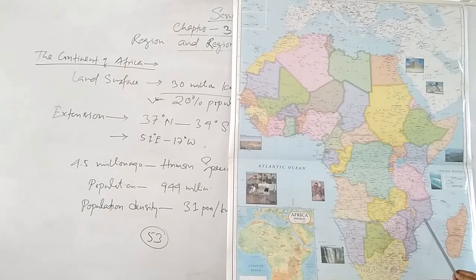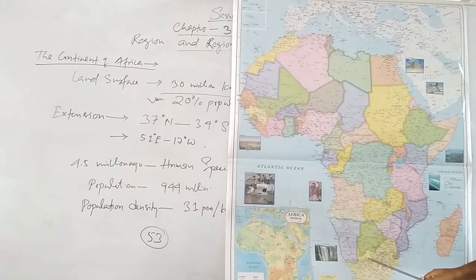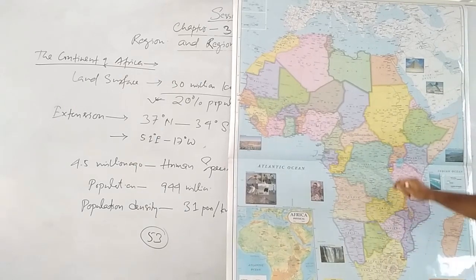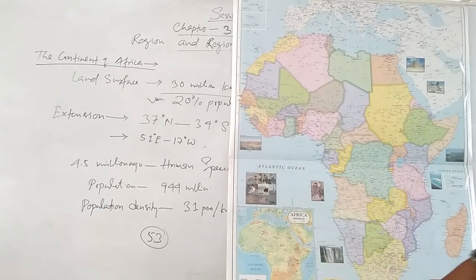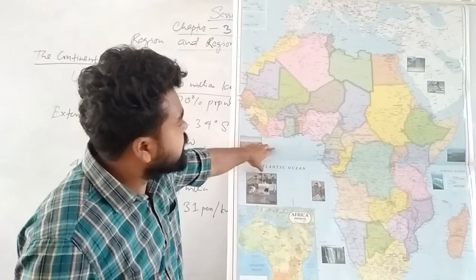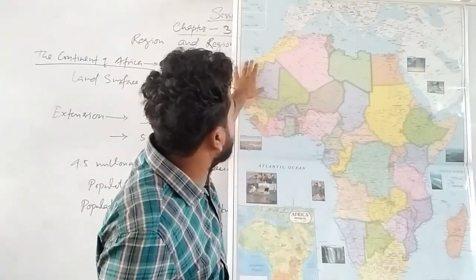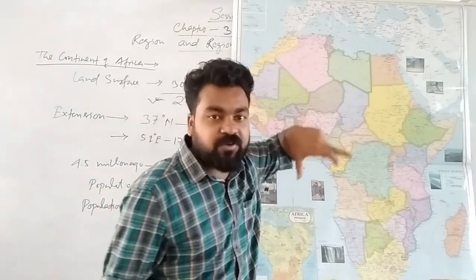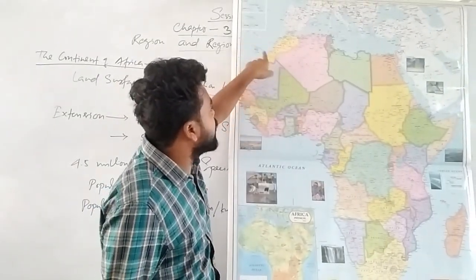Here another mountain is there. Here some desert is there. This is the Kalahari Desert. Here this one, the northern Sahara Desert. Okay, so this is all about Africa. And the Gulf of Guinea is there. Again, the Gulf of Aden is there. These are the Canary Islands, near the Strait of Gibraltar. I told you what Gibraltar is. What is the meaning of strait? Strait means a narrow place of water which connects two water bodies, that is connecting the North Atlantic to the Mediterranean Sea.